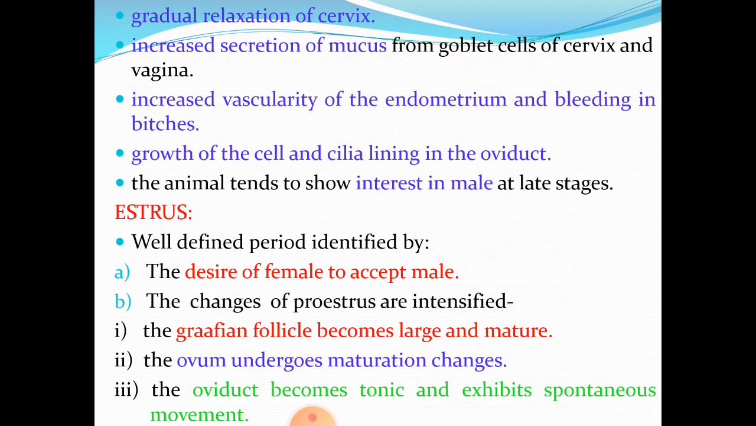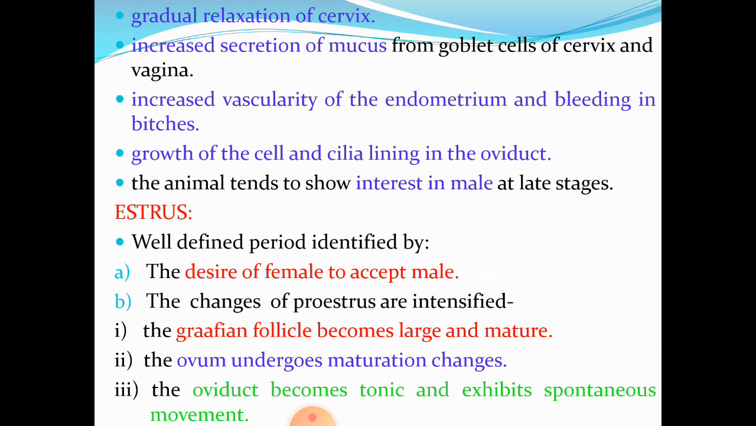Then there is gradual relaxation of the cervix. There is increased secretion of mucus from goblet cells of cervix and vagina. There is increased vascularity of the endometrium. Endometrium is the innermost lining of the uterus. And there is bleeding in bitches, especially in dogs. There is visible bleeding the way it happens during menstrual cycles. But in most of the estrous cycle practicing females, you don't see this visual loss of blood. Here also, the bleeding is very scanty.